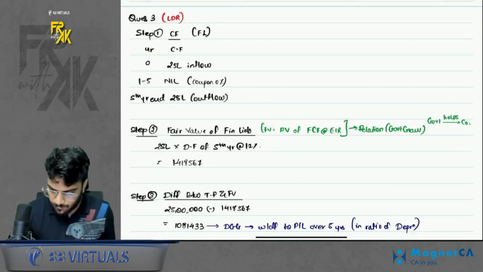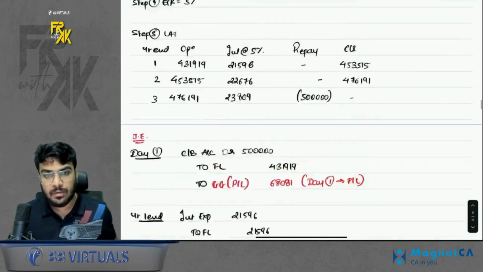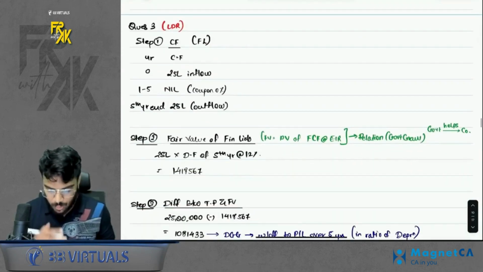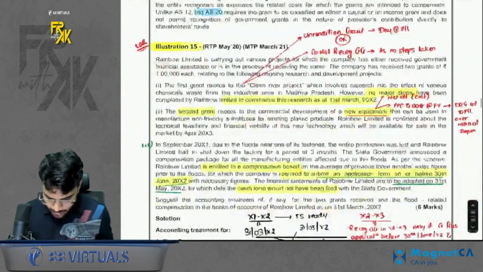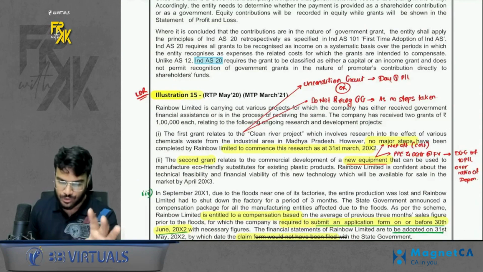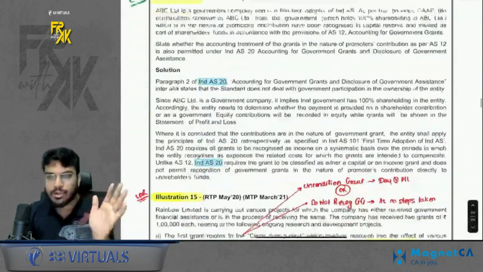Chalo. So we did the illustration number 4 and question number 5 revision, right, of Ind AS 20, and we did the concept revision. Okay, now we will move on towards the further questions also in Ind AS 20. The next question which we can revise is illustration number 15. See, I am only revising the important questions. Okay, these are those questions which cover 100% of the concepts, right? The remaining questions you can just give them a read.